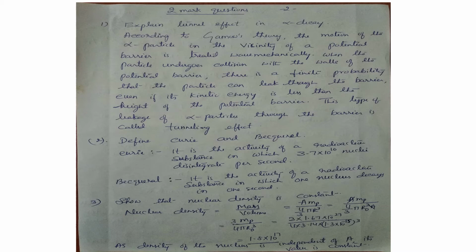Volume: the nucleus is spherical in shape, so the volume is 4 by 3 pi R cube, and R is the nuclear radius given by the formula R naught A to the power 1 by 3, so that R cube becomes R naught cube A. When you simplify this, it is 3 MP by 4 pi R naught cube, all constants, and the expression is independent of A, the mass number. That's why we get a constant value, 1.8 into 10 power 17. That's why nuclear density is a constant. This is how we show that nuclear density is a constant.